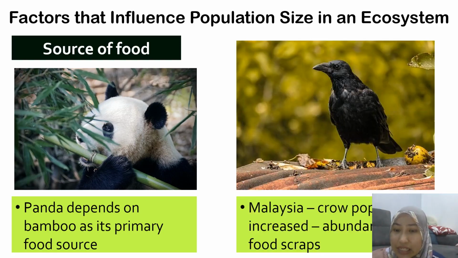And this is an example of a situation that occurs in Malaysia. Okay, so in Malaysia, the crow population has increased, burung gagak, okay, because there's an abundance of food scraps. Why?